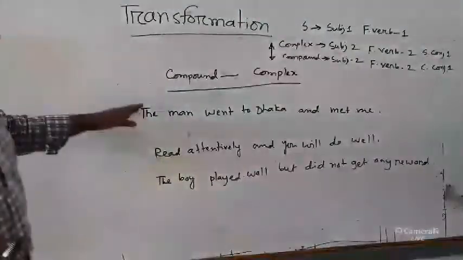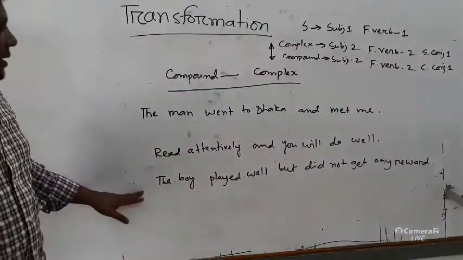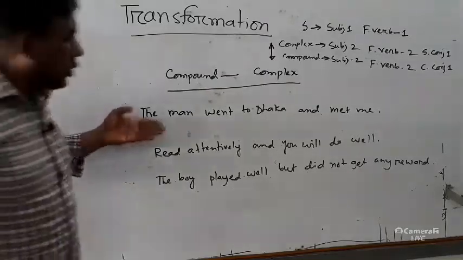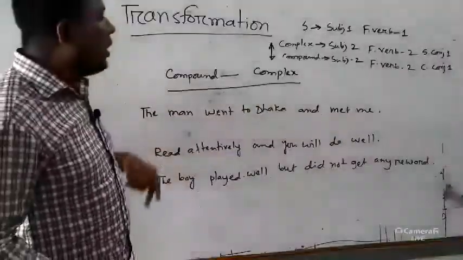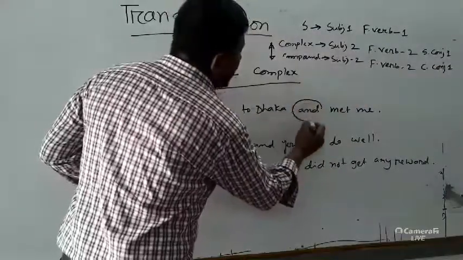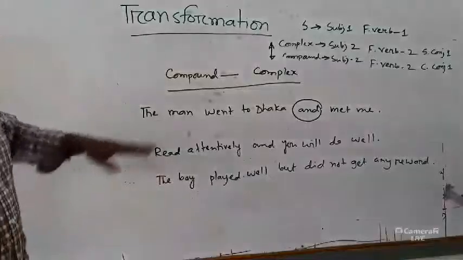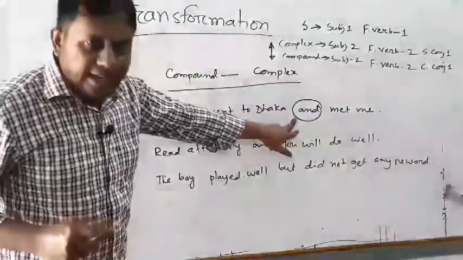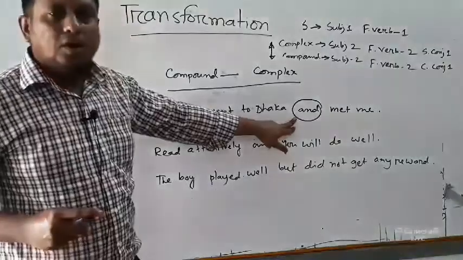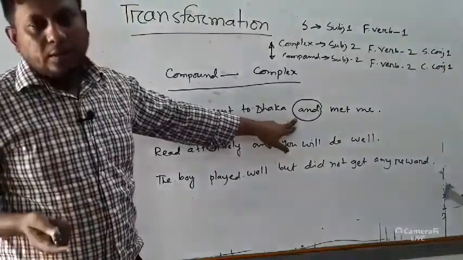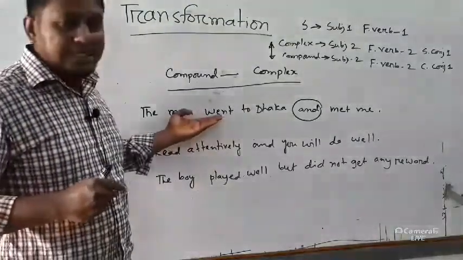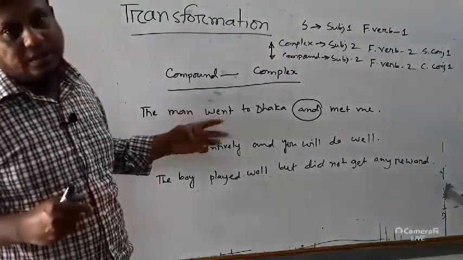Okay, dear students, you have three sentences here, and whenever you are asked to make them complex, what will you do? First one, the coordinating conjunction and. If you have the coordinating conjunction and, then you will use as or since or when, or sometimes if, to make it complex according to the meaning of the given sentence.